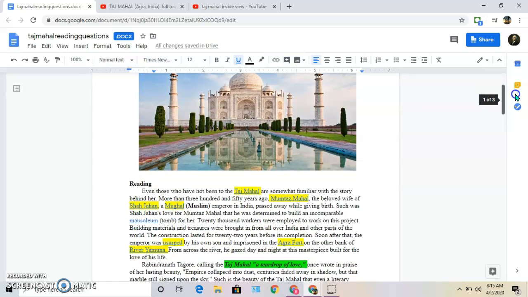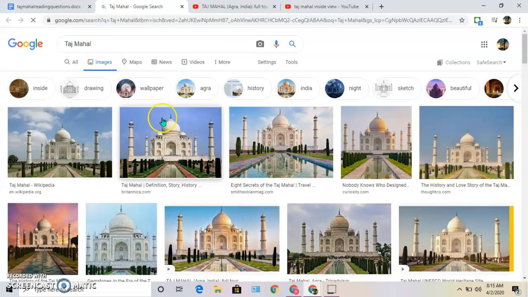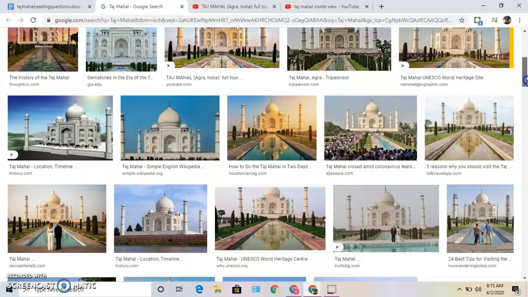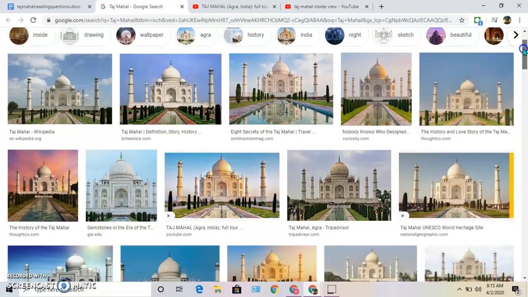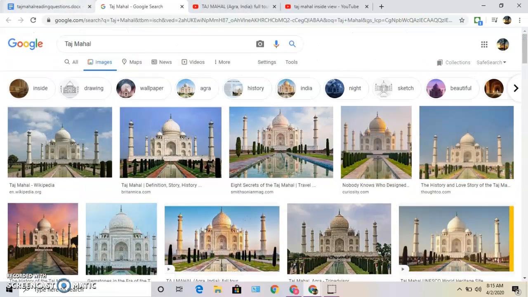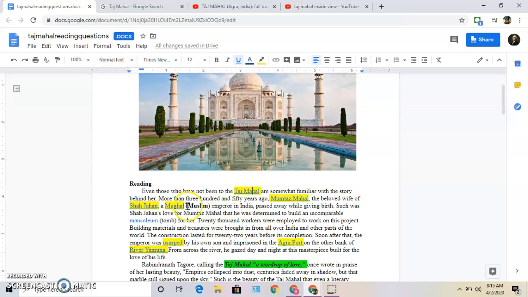And while reading, you can click on these highlighted links, which will give you more information, give you a visual of what you're reading about. So you can scroll through it. Mongol means Muslim, which is a type of religion. That is the leader of India at the time.